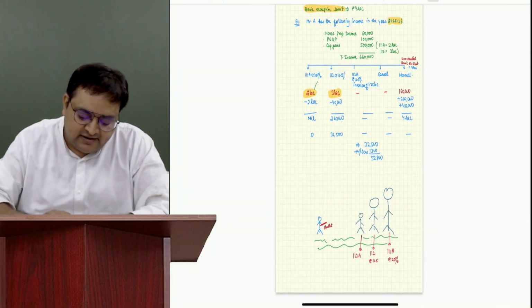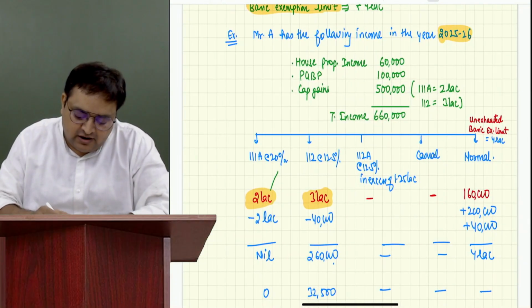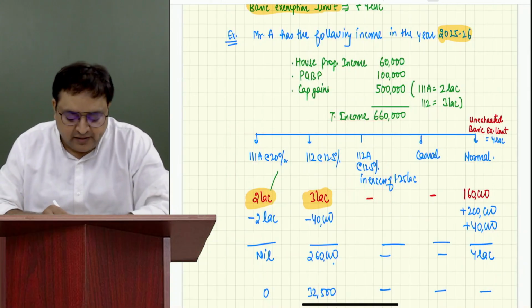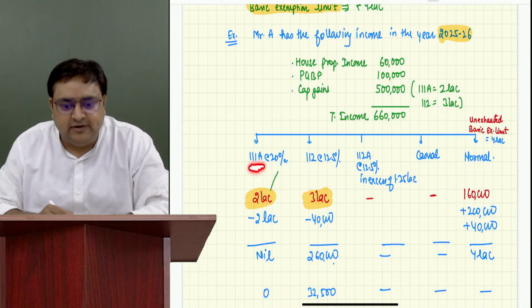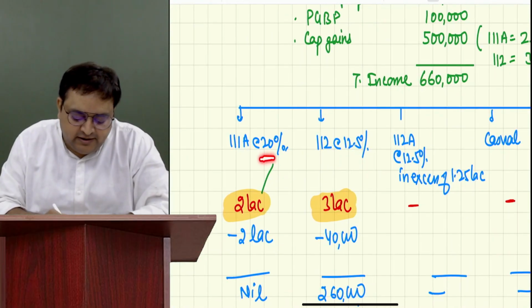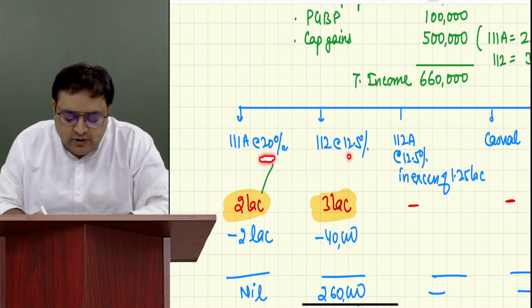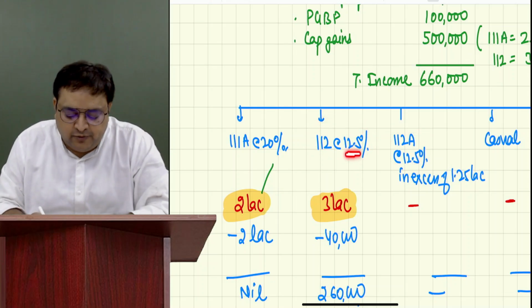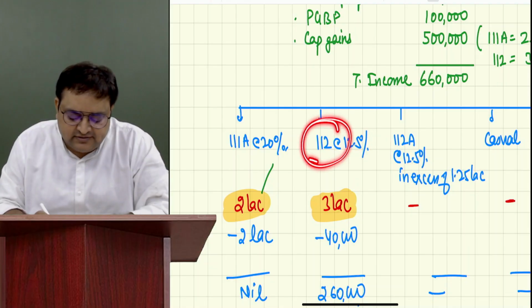That is the reason I always follow this order, and I was telling you to always follow this order. Write 111A first, because this is the biggest monster, 20%. And this is 12.5%. Now you will say, sir, 112 and 112A are of similar size, 12.5 and 12.5. Do you think they are similar size, or is 112 bigger?